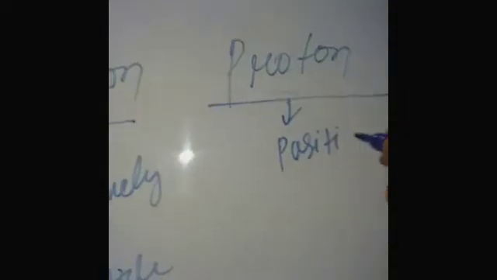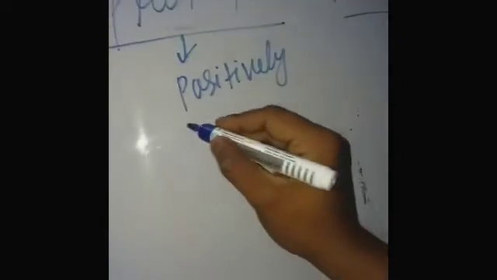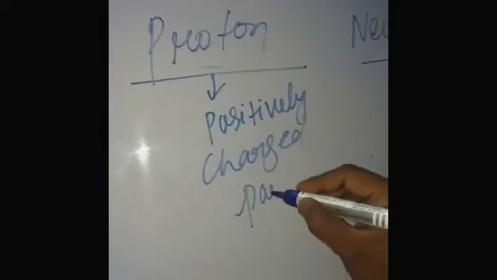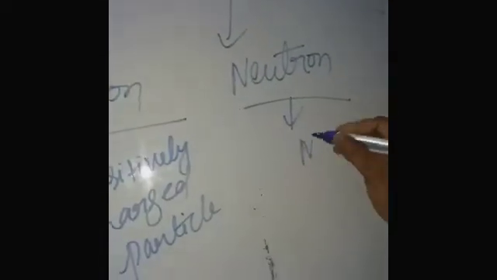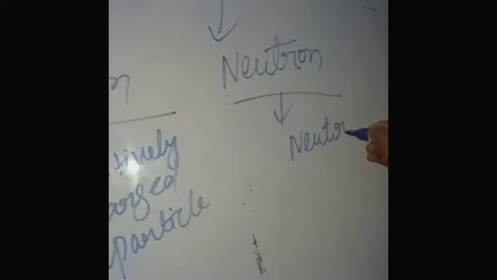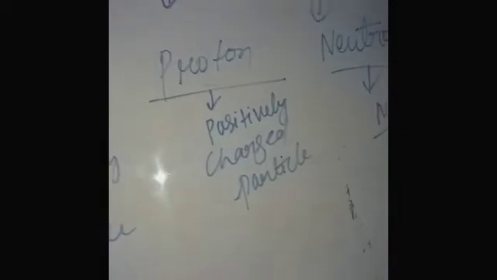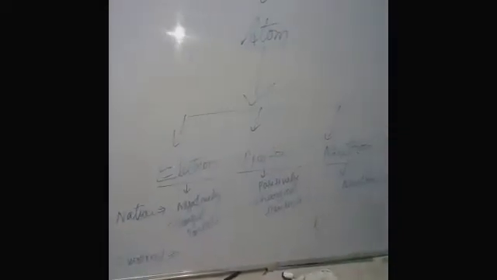Proton is a positively charged particle. Neutron is neutral. No negative, no positive, means neutral. It means zero. Discovered. I have a trick so that you learn who discovered the electron, proton, and neutron. Then consider the blackboard. Clear?